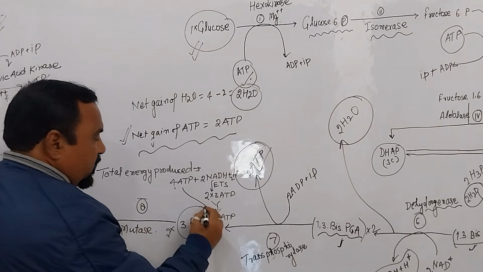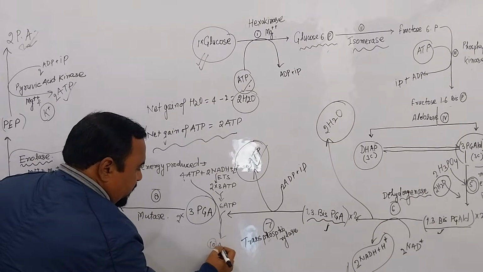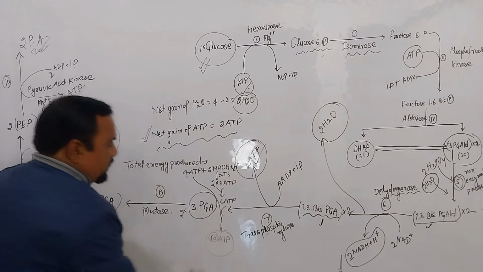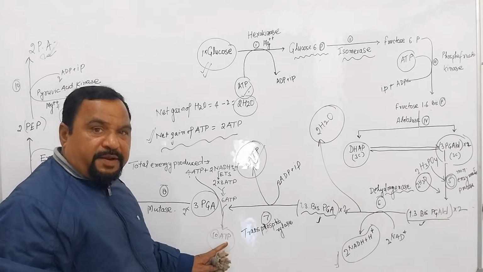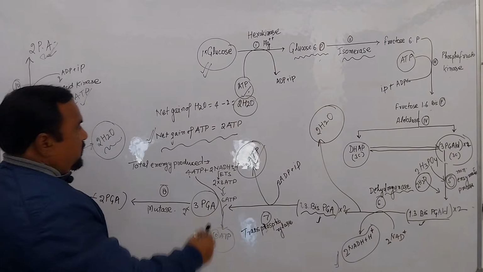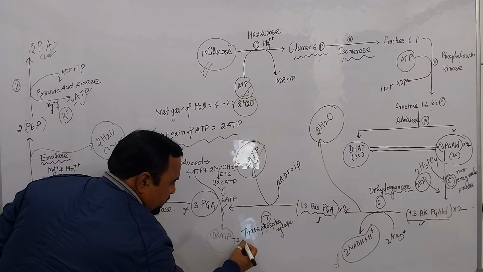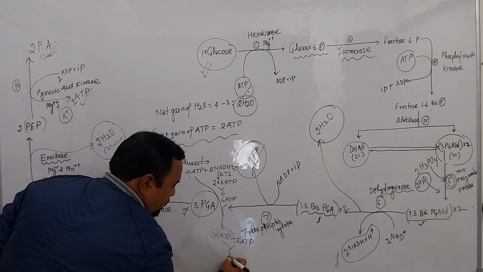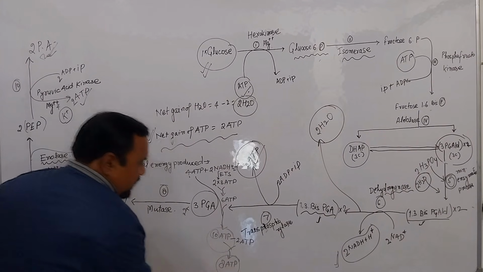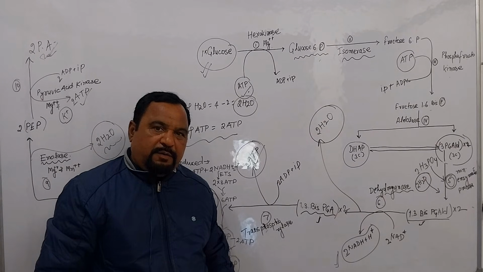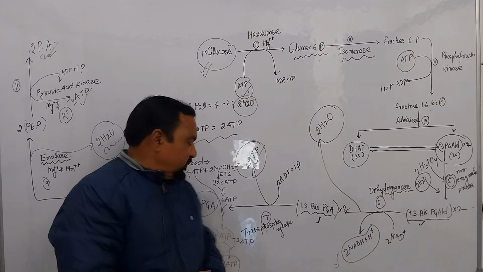It means total 10 ATP are produced. It is the total energy. Understood? But the net energy produced during glycolysis, beta, 2 ATP already used up, then minus 2 ATP, it is equal to 8 ATP. It means 8 ATP molecules are produced, that is the net energy of glycolysis.